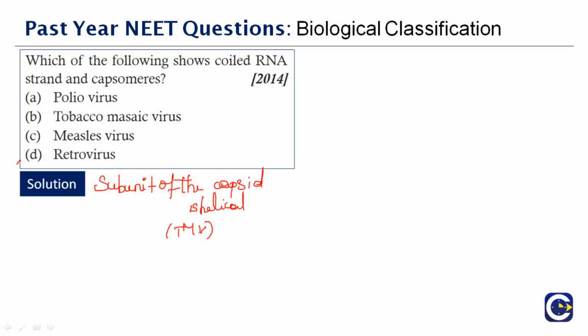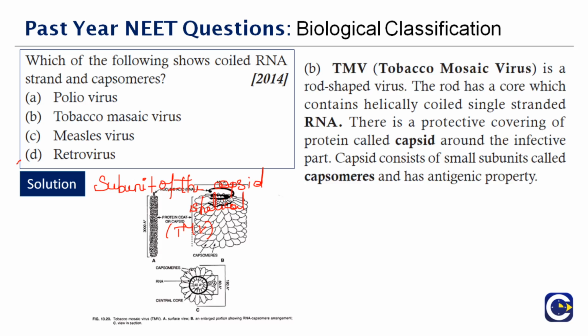There is a protective covering of protein, called the capsid, around the infective part. The capsid contains small subunits called capsomeres and has an antigenic property. Therefore, the correct answer to this question is option B, tobacco mosaic virus.